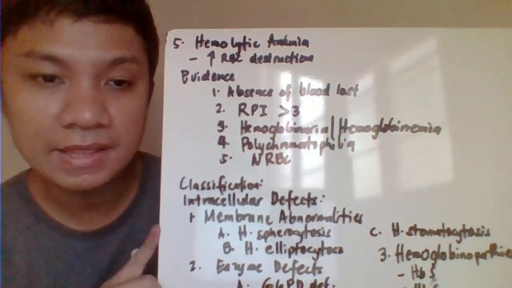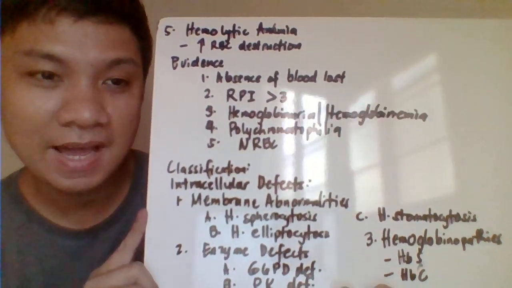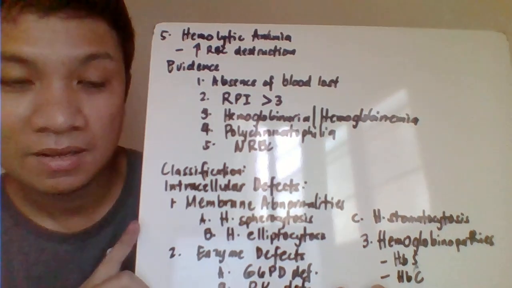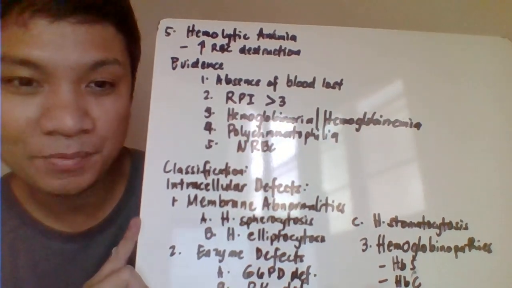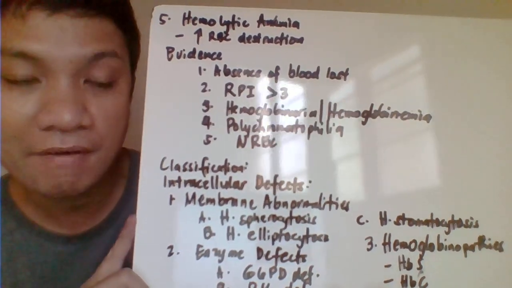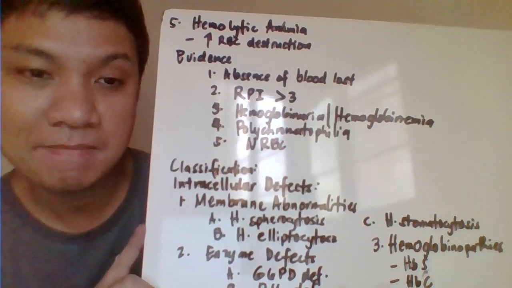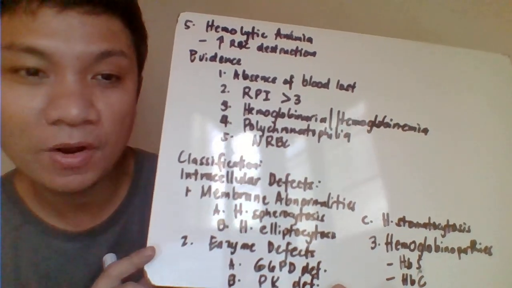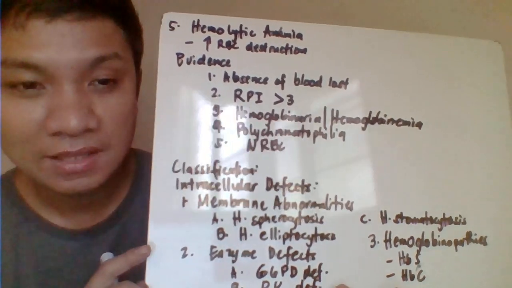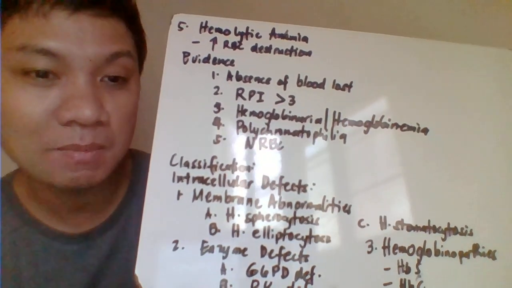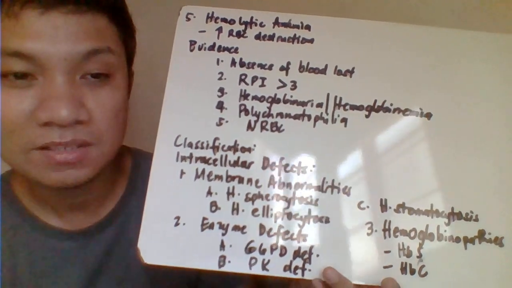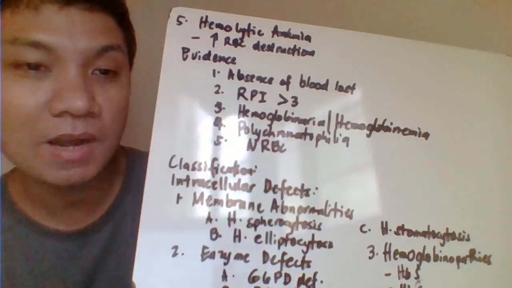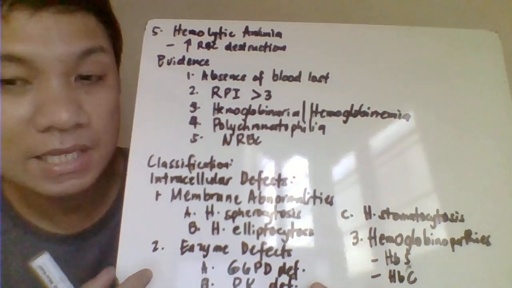Okay, then we have here the last classification or the last type of your normocytic normochromic anemia. We have your hemolytic anemia. Hemolytic anemia will always be suspected if the patient would have an anemia in the absence of the blood loss. So, mababang hemoglobin ni patient, wala siyang blood loss. So, that's your hemolytic anemia.